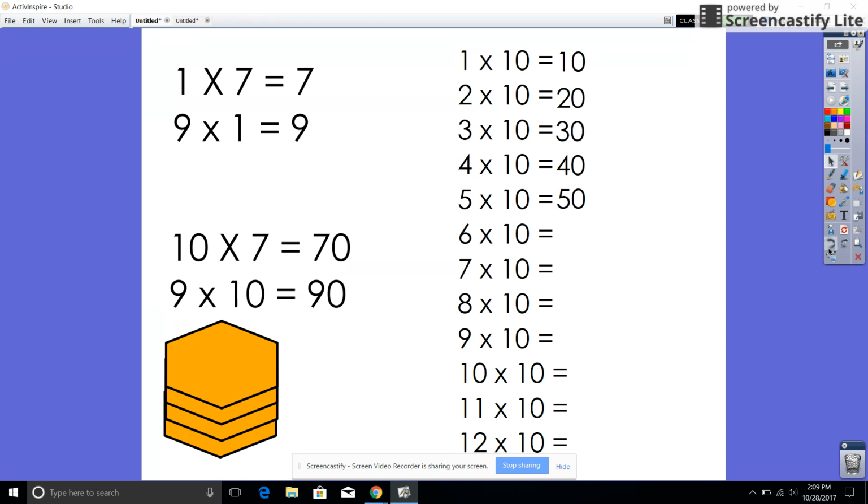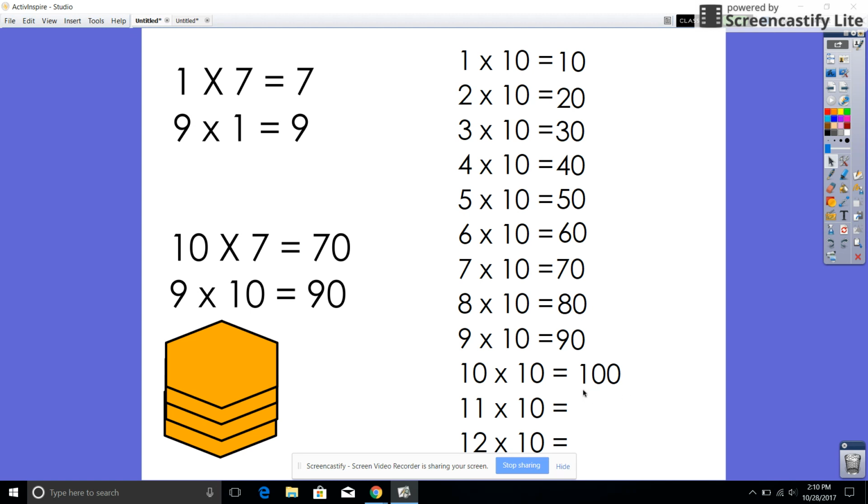5 times 10 is 50. 6 times 10 is 60. 7 times 10 is 70. 8 times 10 is 80. And 9 times 10 is 90. So when we get down here, we are still multiplying, and we're going to replace this 1 with the full number 10. And that's going to give us 10 times 10 is 100.